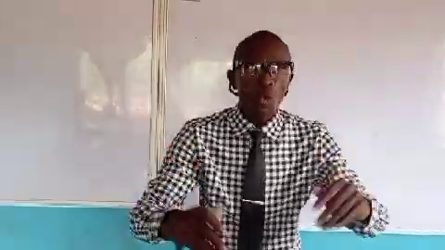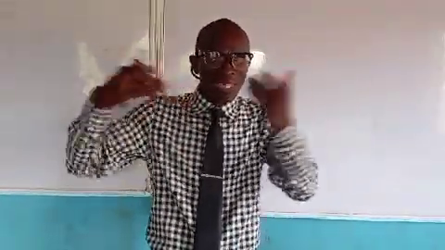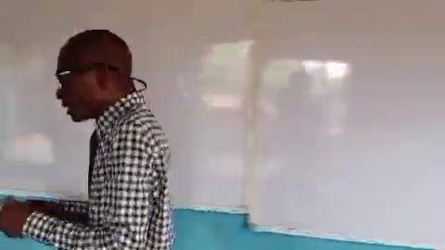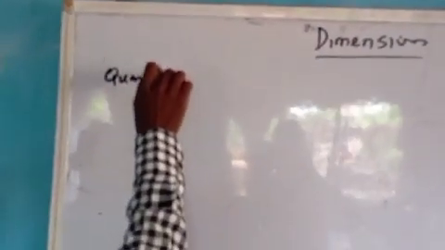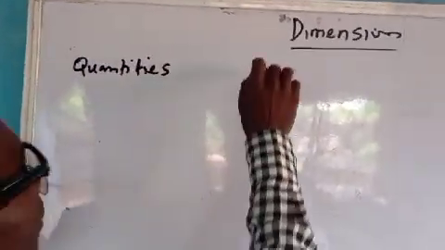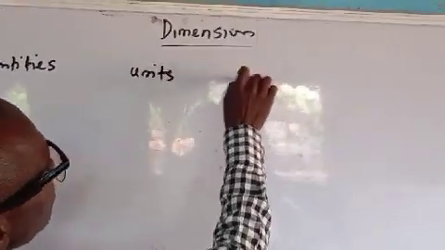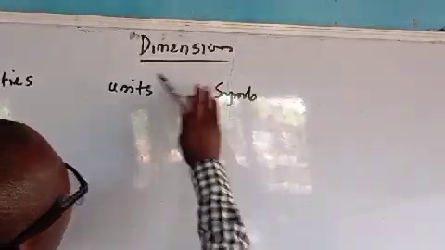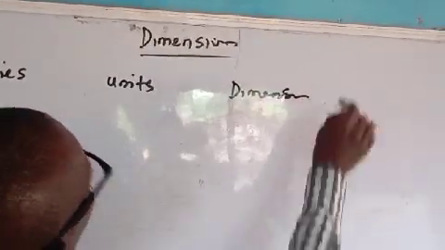For example, what are the dimensions of the fundamental units? Let's look at them on the board. When we talk about dimension, let's talk about quantities, units, and dimension.